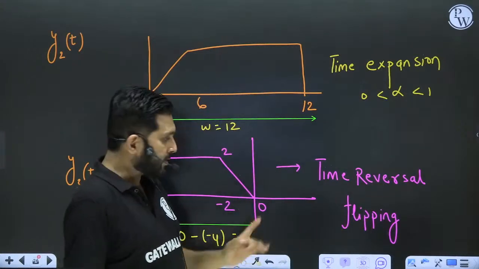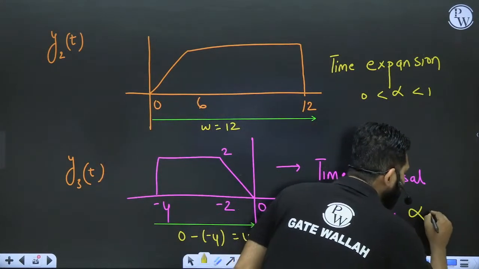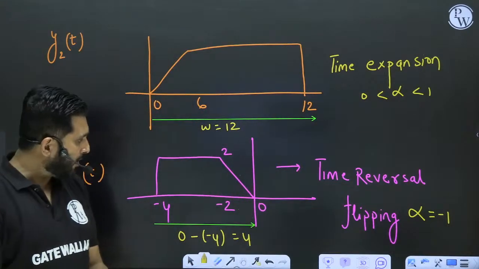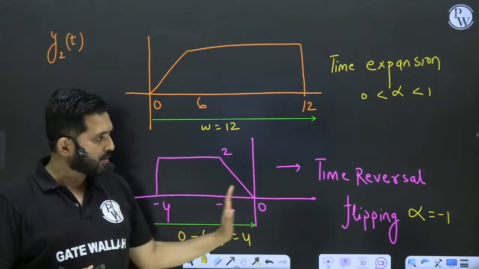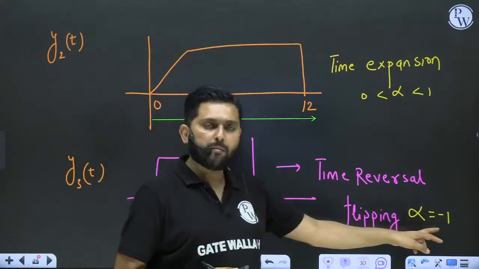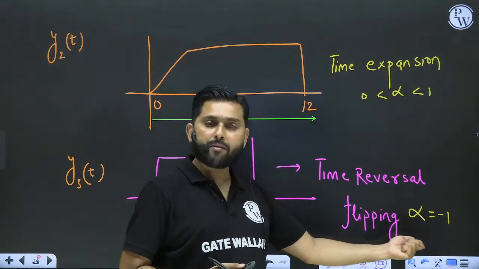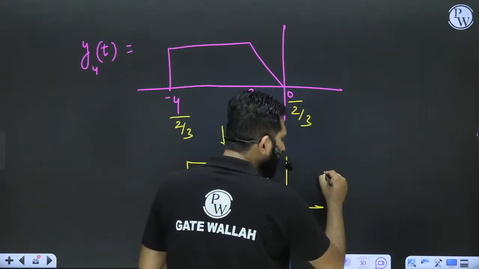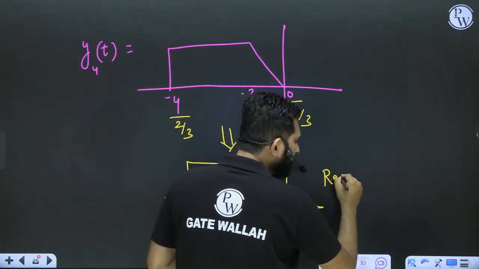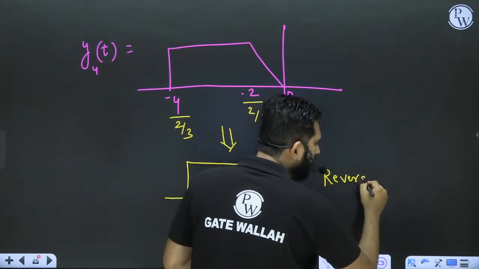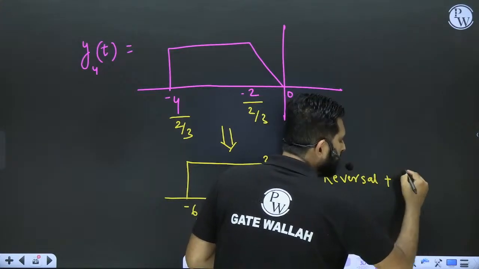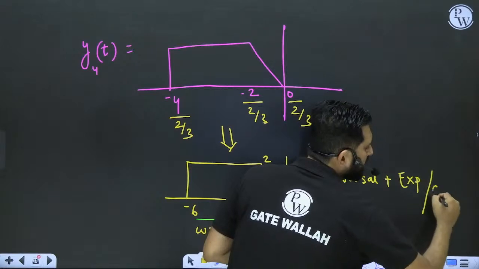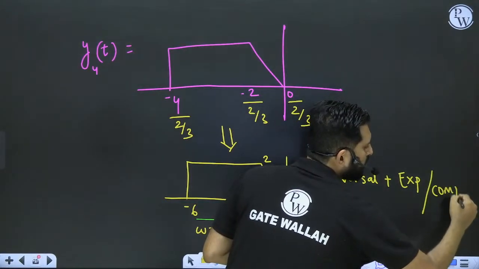What is time reversal? Alpha equal to minus 1. So if alpha is equal to minus 1, this is nothing but time reversal. And what about the last one? Last one, this is reversal plus either expansion or compression. Mind it.